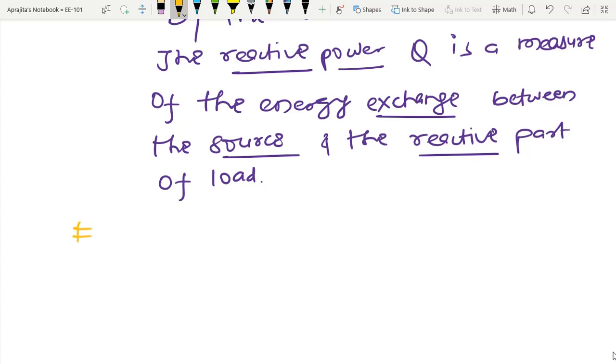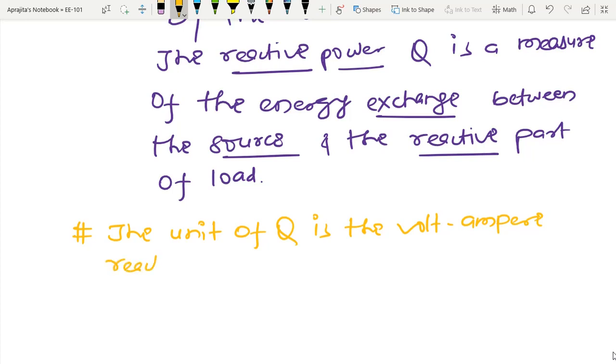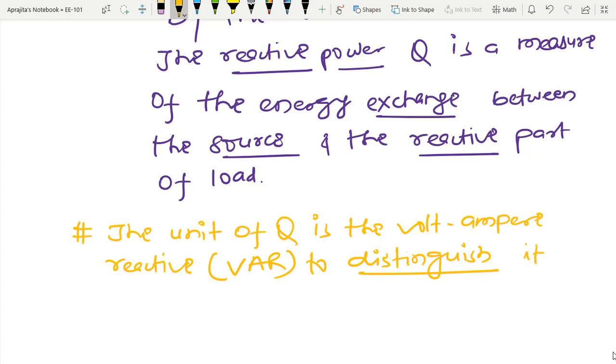So the unit of Q is the volt ampere reactive, and we are denoting that like a VAR to distinguish it from the real power or average power, you can tell.